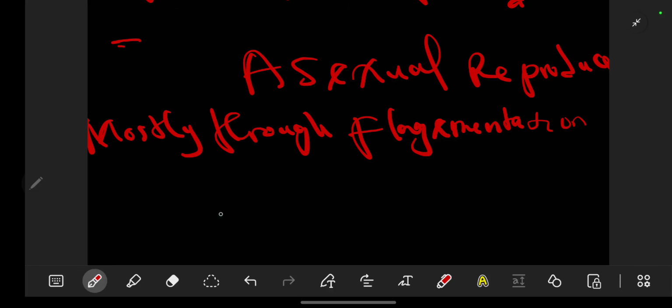We are going to be looking at the one that produces conidia. So let's look at the cycle. Let's say we have the Ascomycete here, so it will be able to produce spores, which we are going to call conidia.